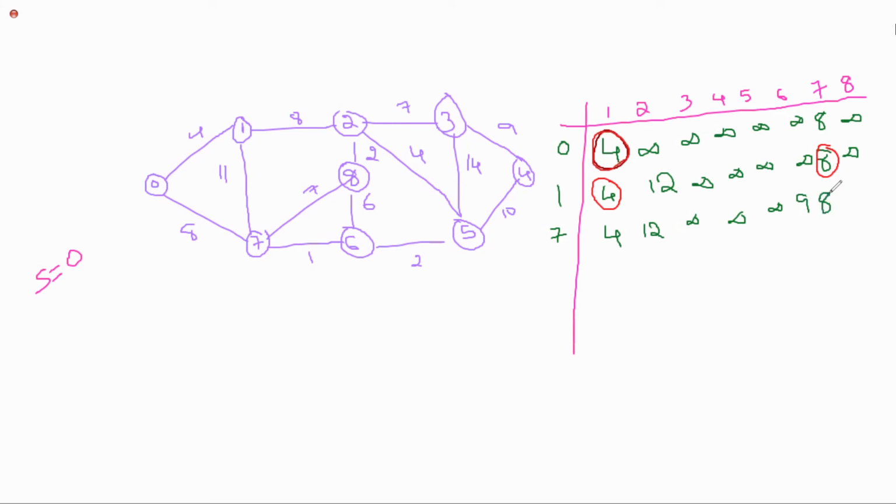So next, 0 to 8 via 1 and 7, is there any possibility? Please check. Yes, 15 total sum. What is 0 to 7, 7 to 8? 15, or 4 plus 11 plus 7, but 8 plus 7 will give you the minimum cost. So I'm making this as 15. Now in the third row, which one will you consider as the minimum one? 0 to 6, that is 9.